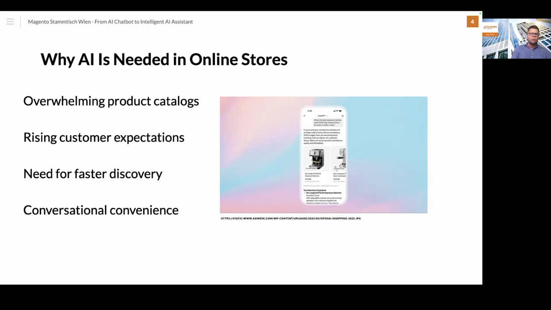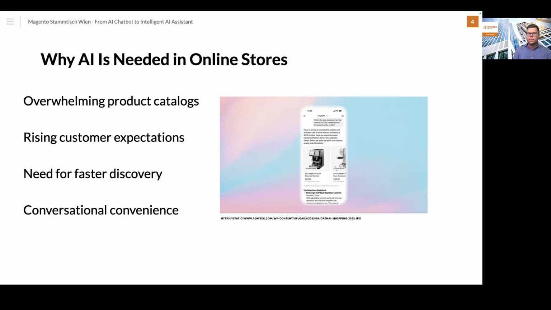And why is AI needed in an online store? Because I think nowadays lots of customers are just overwhelmed by the different products, the large product amount. So it's really difficult sometimes to find the right product quickly or get the correct information from the store. Here we can simply use AI to assist the customer. At the same time, we are seeing customer expectations rising, because the customer would like to buy the product as fast as possible. So they need instant and accurate answers from the AI, in this case from the AI assistant.